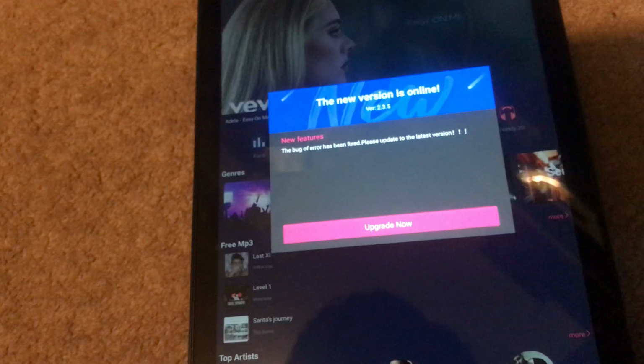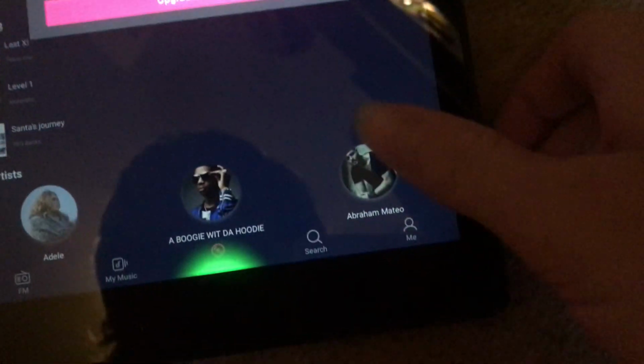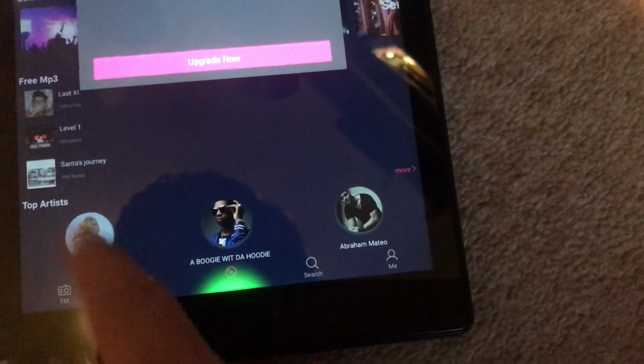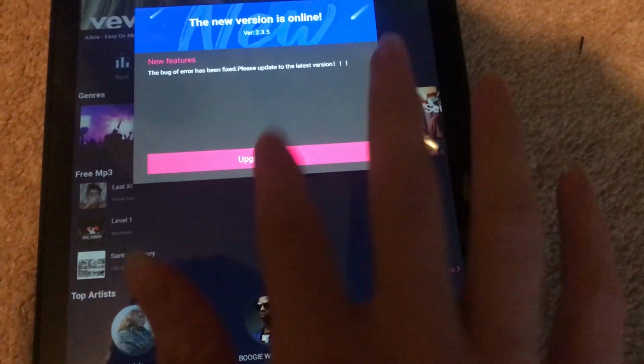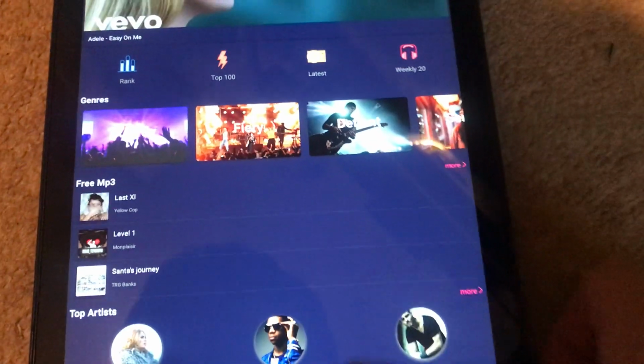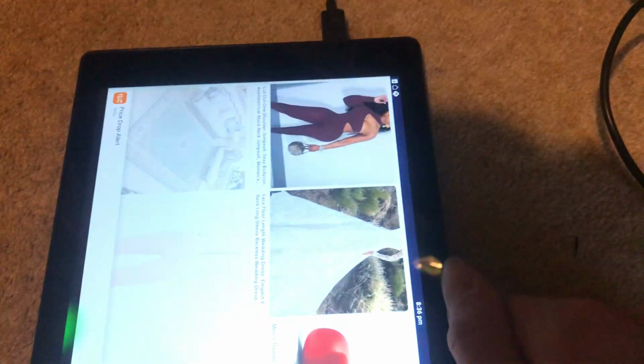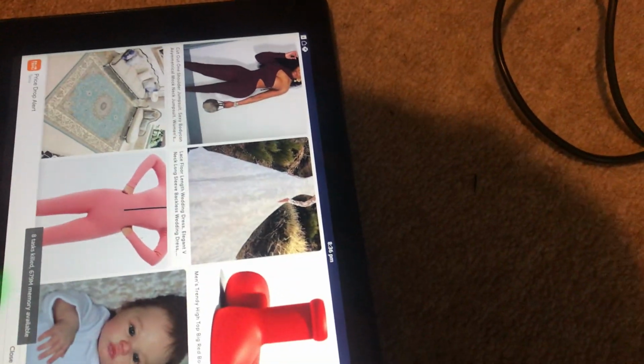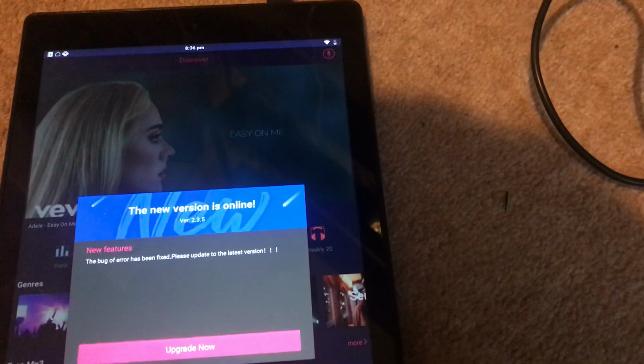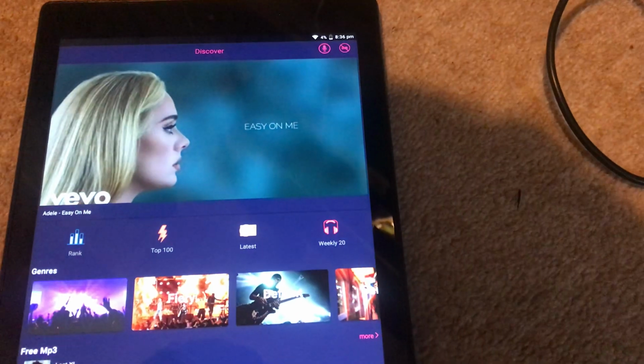Well, for some reason it's wanted me to update, but I remember this Fire tablet used to work, and it never used to. I used to back out of this, so let's try and trick it. There we go. Oh, it's showing me adverts. That never used to happen too. Why is it doing that stupid thing?